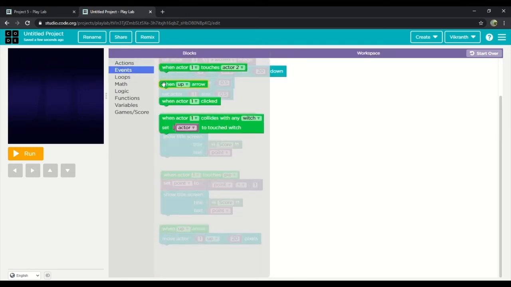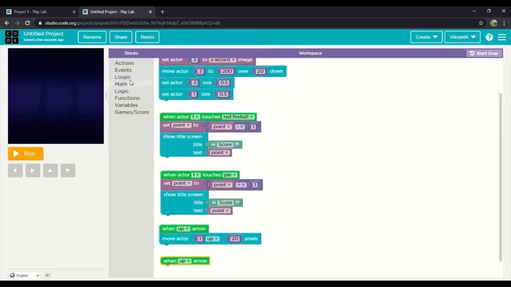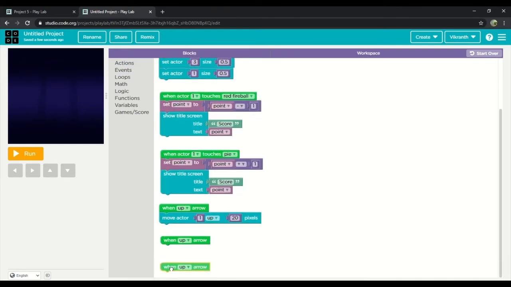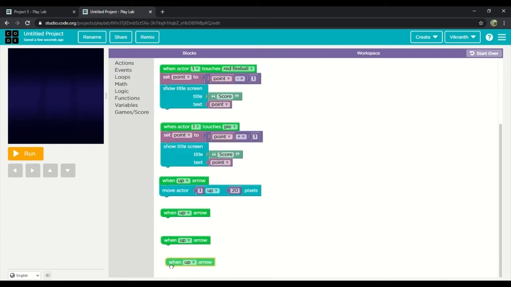And then we'll drag 3 more up arrow. And then we'll drag move actor 3 more.